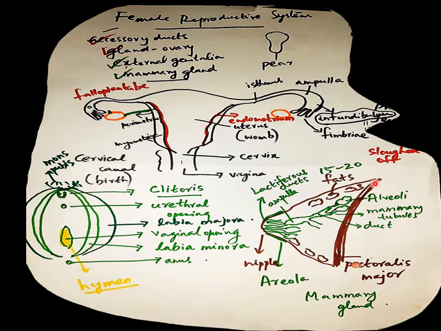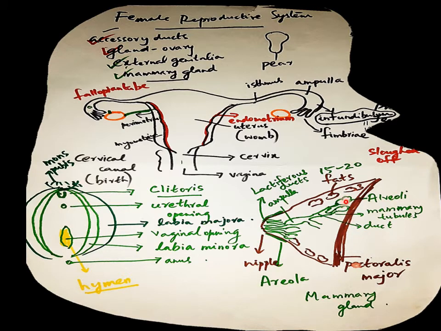Mammary glands, called breasts, are an extension of the pectoralis major muscles, or the chest muscles. They have fat cells. The milk-secreting cells are called alveoli. Milk starts being secreted inside these only at the end of the pregnancy stages, due to the hormone called prolactin.